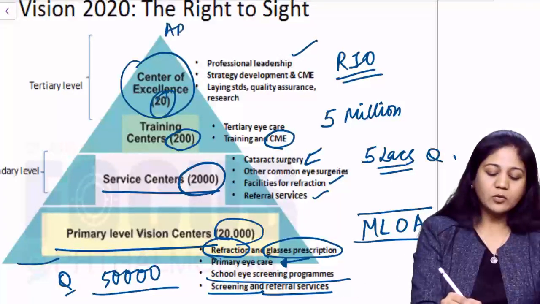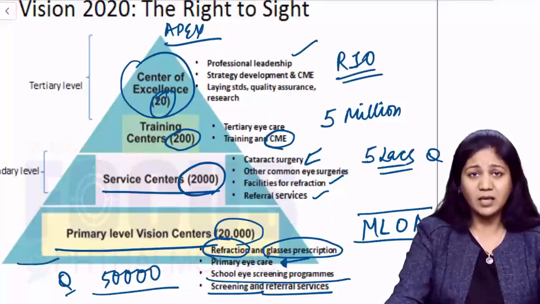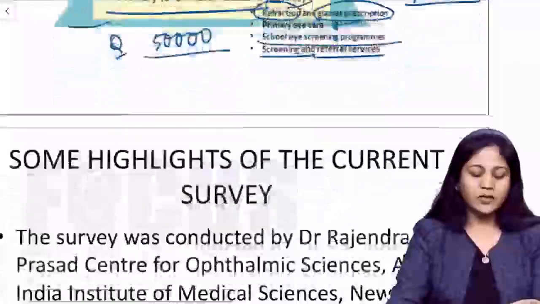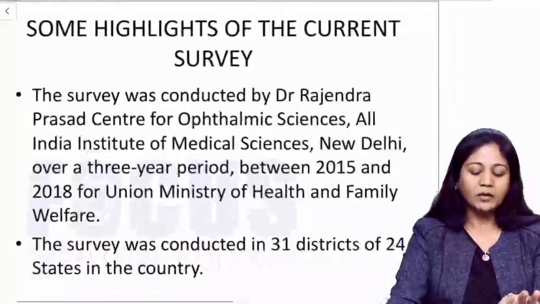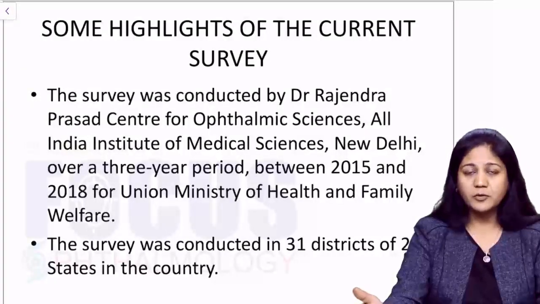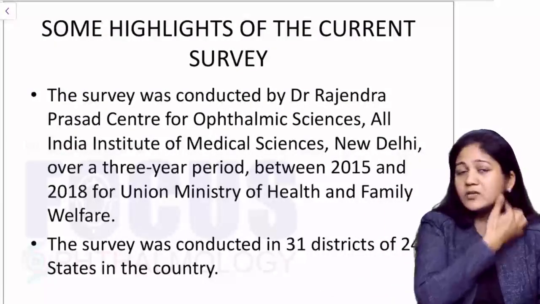Now the Apex Institute, which lies on the top, is the Rajendra Prasad Institute, that is AIIMS in New Delhi. Okay, so this is your Vision 2020. Now we are almost done with that National Program for Control of Blindness and then the Vision 2020 stages.